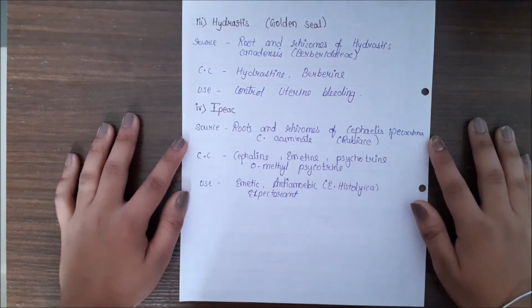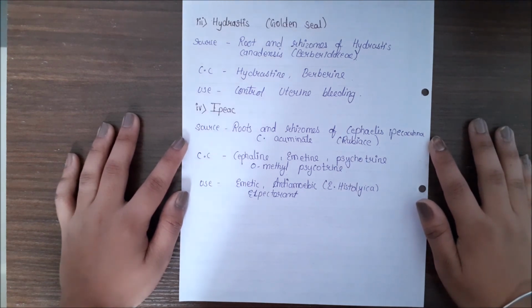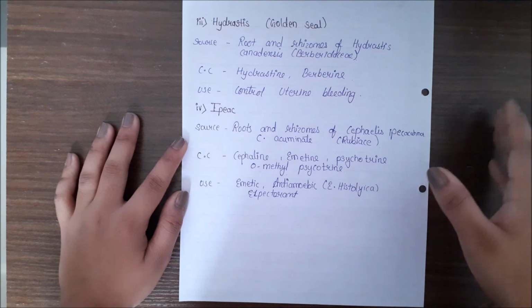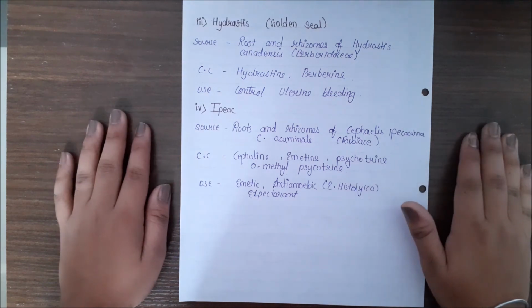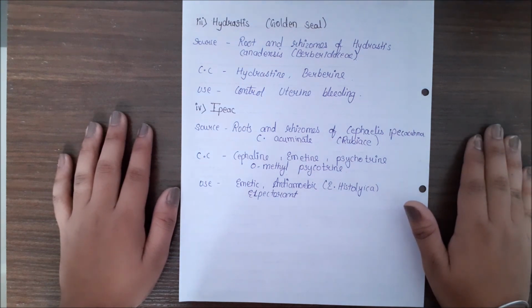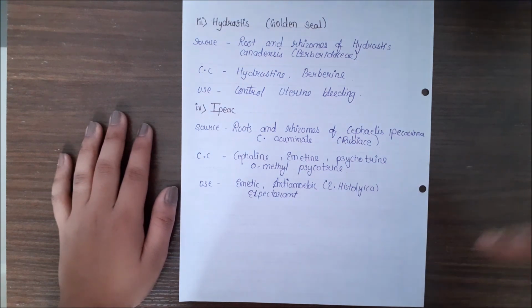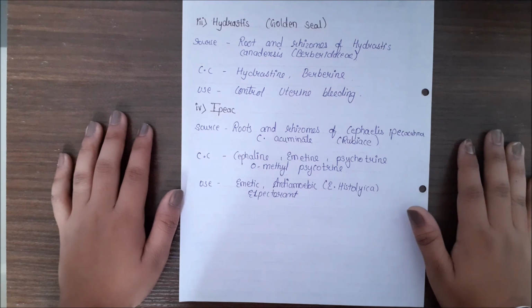So that was all about the alkaloids. As we have studied the detail about the steroidal, pseudo, indole, isoquinoline and tropane alkaloids, the topic about the alkaloids is completed. Now next we will further study more in detail.